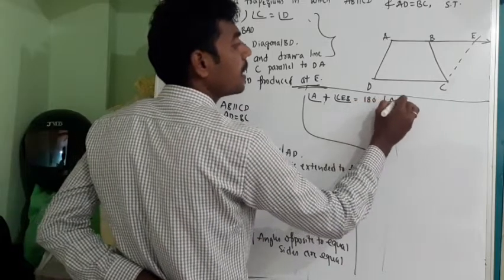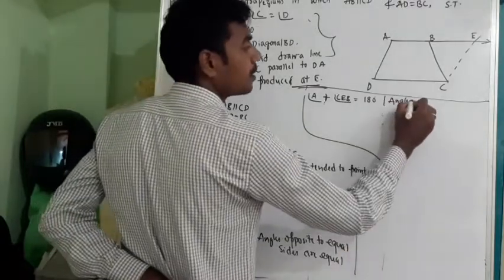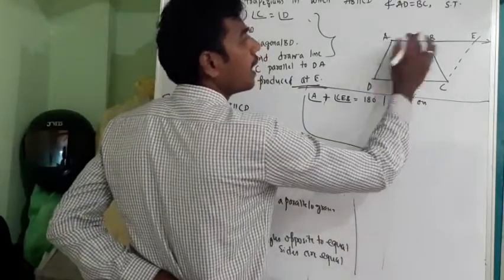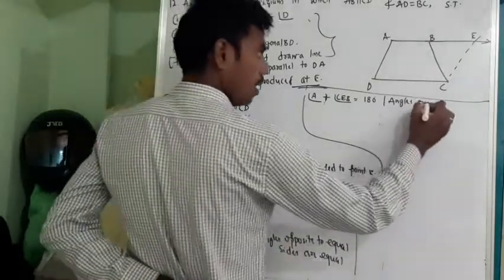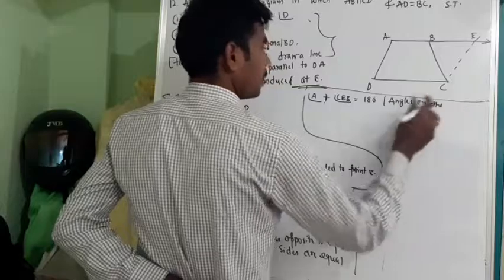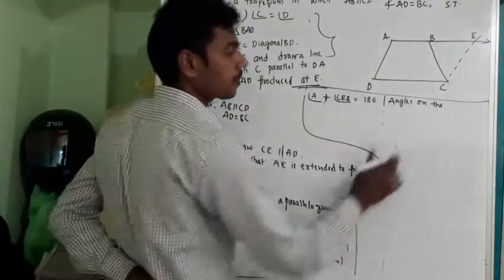So angles on the same side of transversal. Angle A and angle E are angles on the same side of a transversal. So if angles are on the same side of a transversal, they will be supplementary.